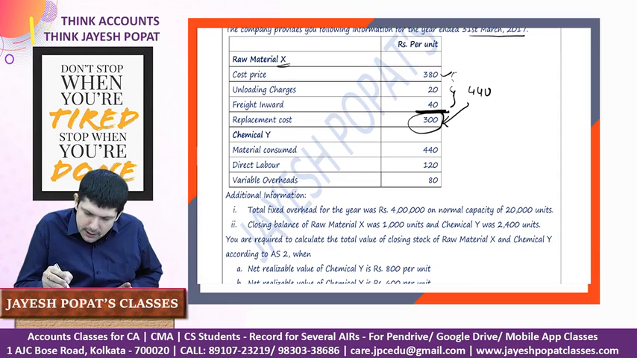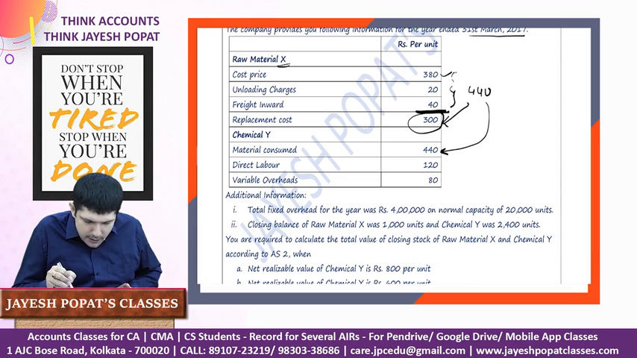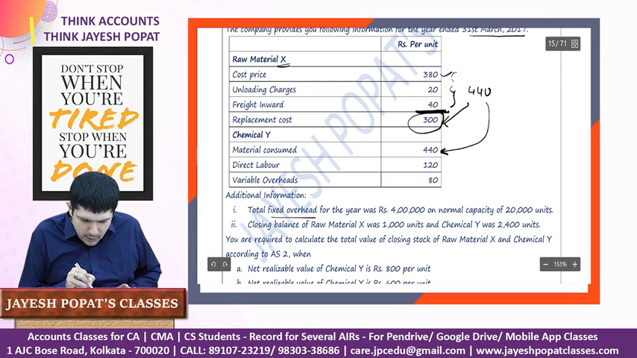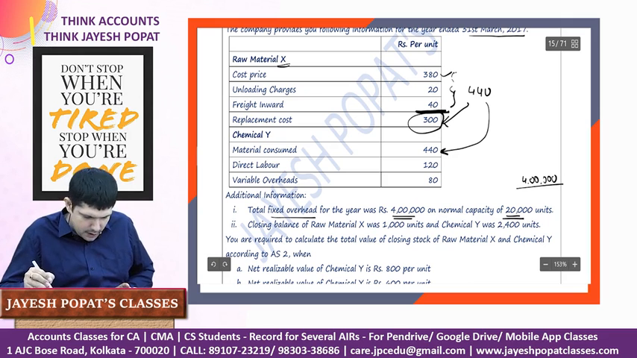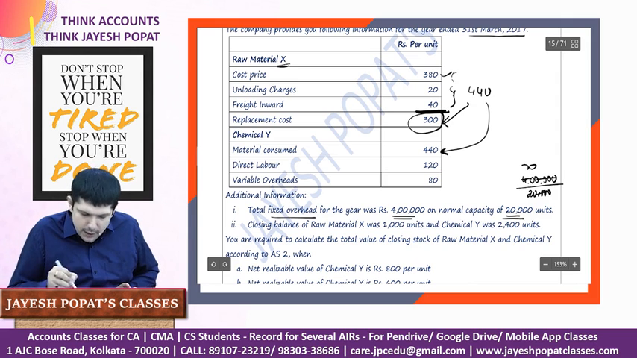Chemical Y, material consumed is 440, which is the total cost of the material. Direct labor is 120, variable expenses is 80, so these are the conversion costs. Additional information says the total fixed overhead for the year is 4 lakh and the normal capacity is 20,000. So we know that we calculate the fixed overhead based on the normal capacity. They haven't given us the information of actual production during the year. So 4 lakh divided by 20,000, right? This will give us basically 20 per unit. So here our fixed overhead rate becomes 20 per unit.